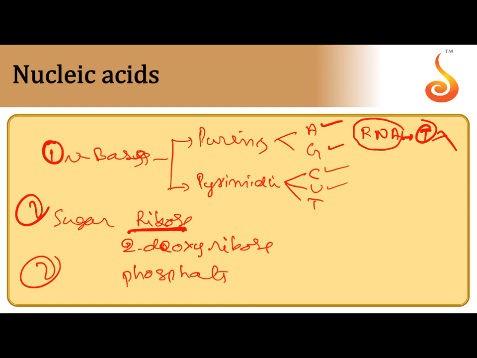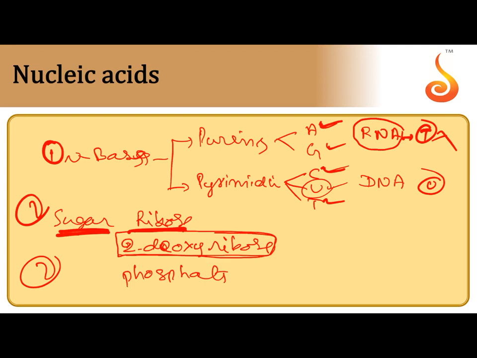In DNA, this is double helical, having double helical structure. Two strands are running parallel to each other and winding around one axis. The difference is adenine, guanine, cytosine and thymine are present in DNA. Uracil is absent. In DNA, uracil is absent. Coming to the sugar moiety, 2-deoxyribose sugar is present. From second position of the ribose, oxygen must be removed. That is the sugar moiety present.